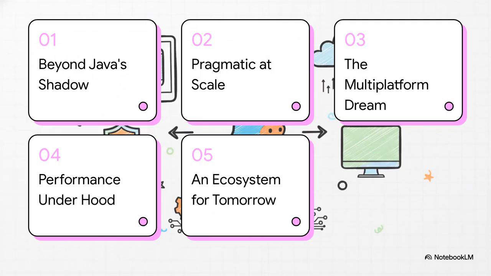Okay, so here's our game plan. We're going to start by going back to the beginning, to see the one big problem Kotlin was actually created to solve. Then we'll fast forward to today and see how it's being used at an absolutely massive scale. From there, we'll look to the future and talk about this multi-platform dream. We'll even pop the hood and check out the performance that makes it all possible. And finally, we'll wrap up by looking at the entire ecosystem that's pulling all of this together.